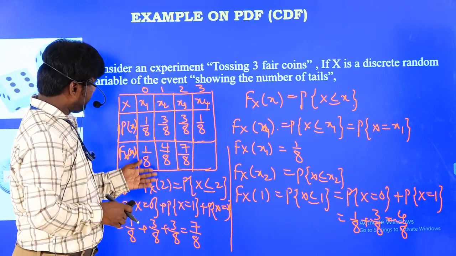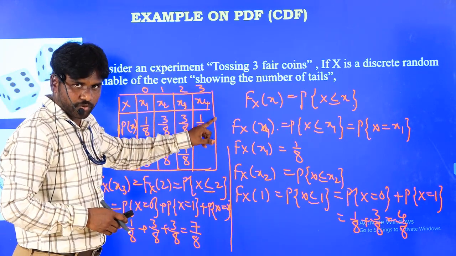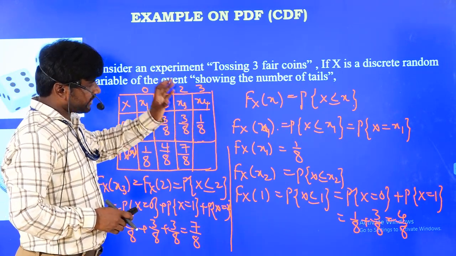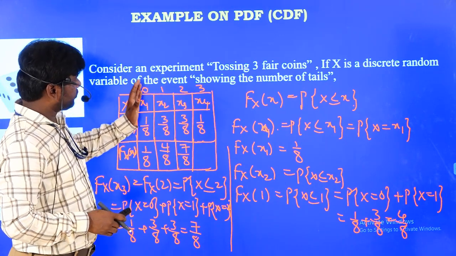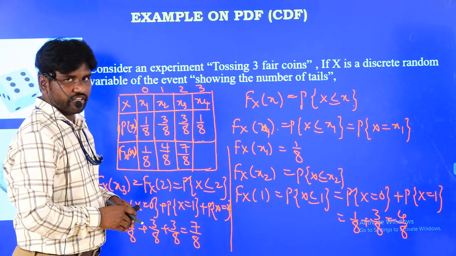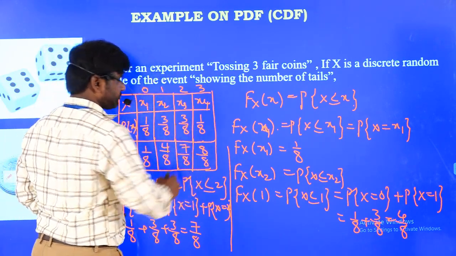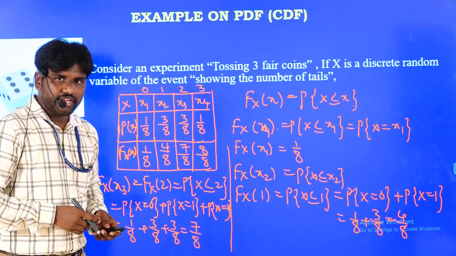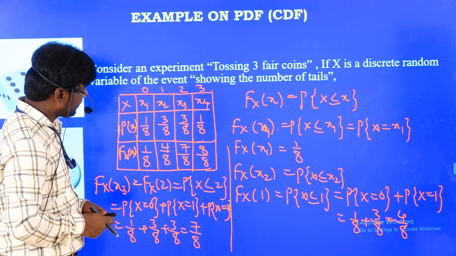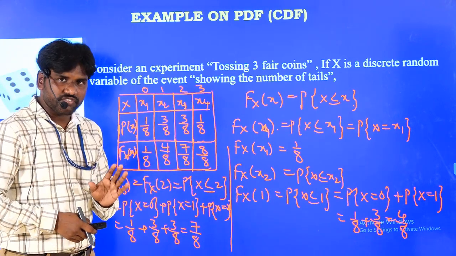Now finally we have one more thing: what is the probability of x4? Again you have to write x equal to 0 plus x equal to 1 plus x equal to 2 plus x equal to 3. If you add all the values, it gives 8 by 8. So this is the criteria you have to follow to find the probability distribution function.